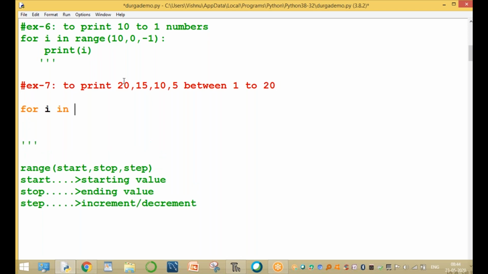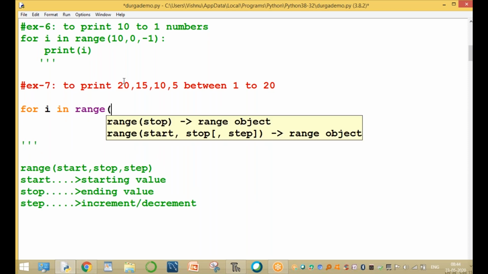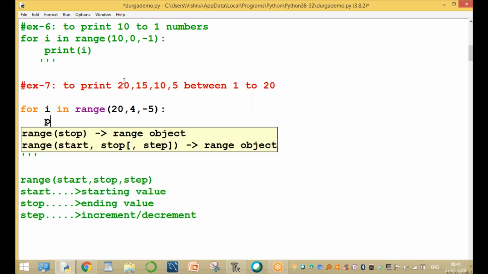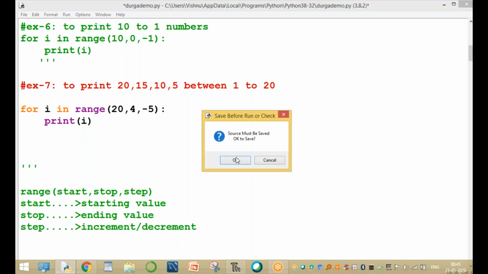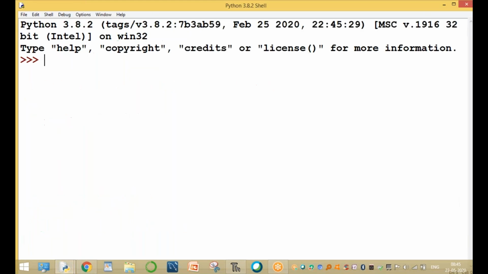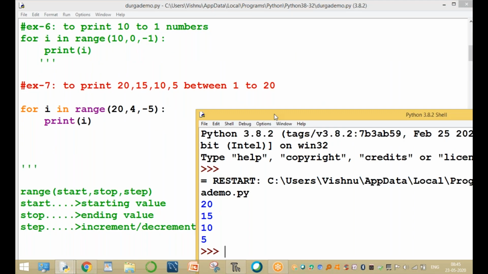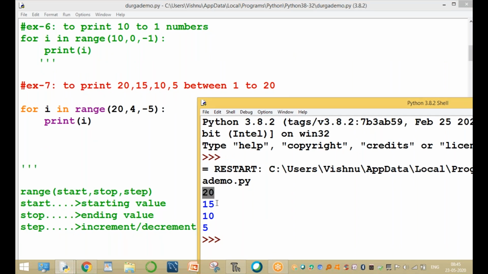Example, for i in range of, starting value is 20 and ending value is 5, that means 4, and every time decreased by -5. Print of i. The values are printing. The output is like this: 20, 15, 10, 5, and so on.